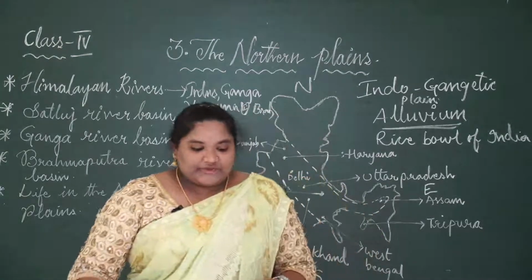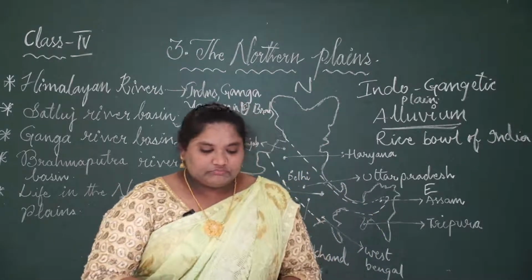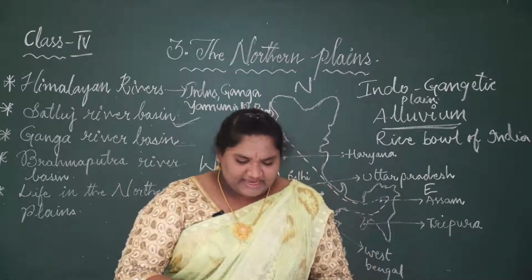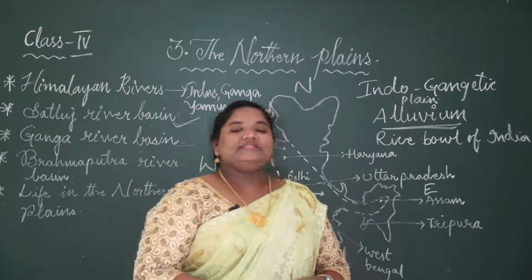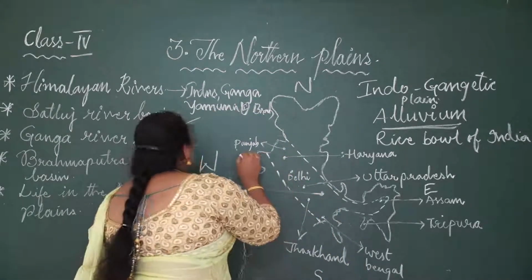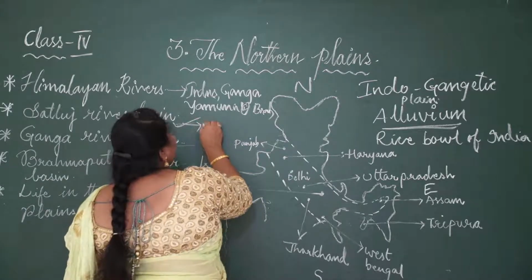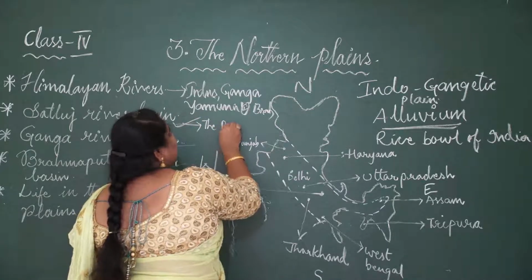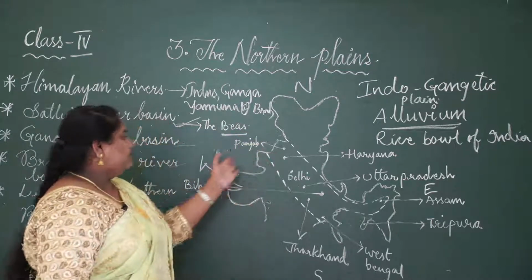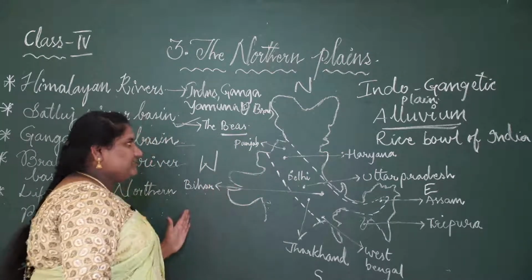What is Satluj river basin? So Satluj river basin has the Beas, which flows in the southwest direction. It has a tributary, the Beas. The name of a tributary where it connects and mixes up, in the southwest direction.